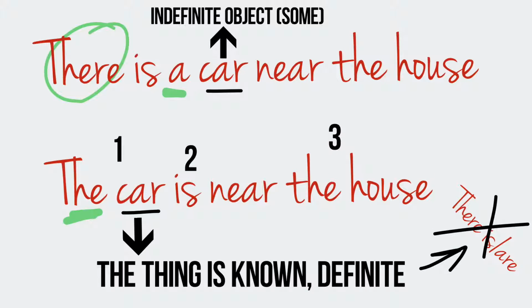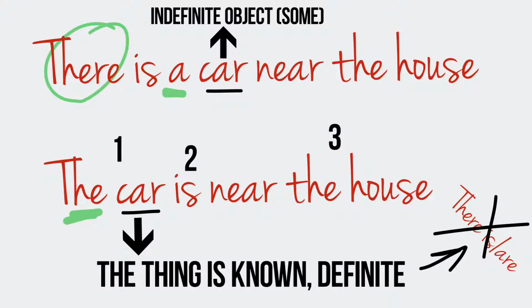Repeat after me. There is a car near the house. The car is near the house. So we use there is, there are construction when the object in a sentence is indefinite, not concrete, uncertain, and it's always used with the indefinite article a or an. Once again, repeat after me. There is a car near the house.